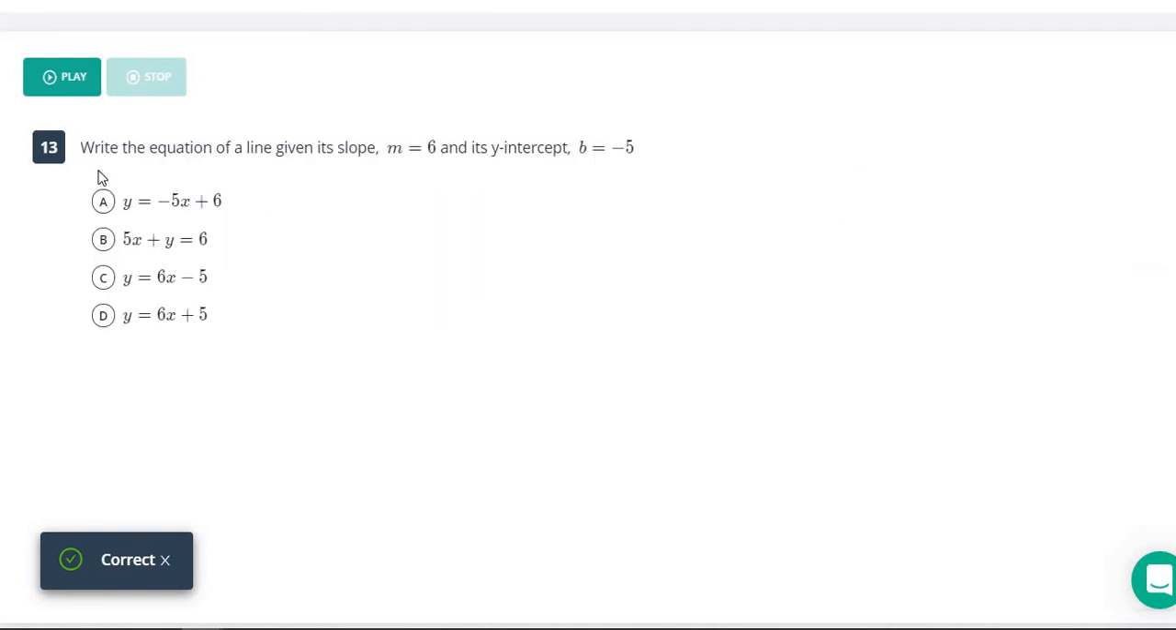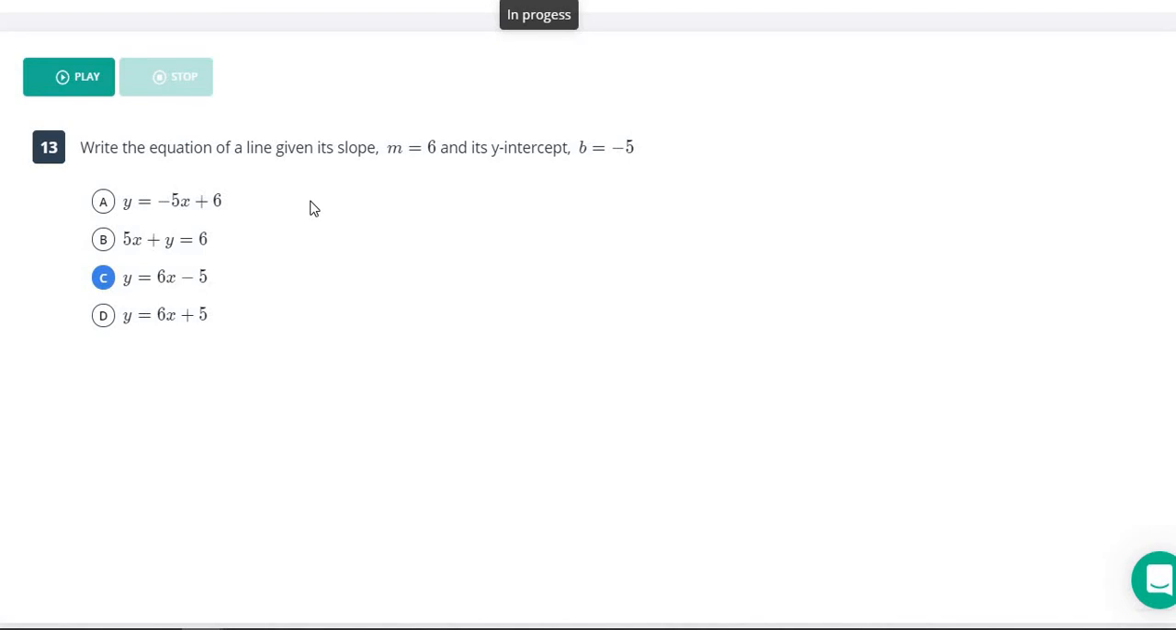All right, for number 13, this is very similar to number 1 here. It's just asking us which equation has a slope of 6 and a y-intercept of -5. So that would be the one that says 6x minus 5. So easy one there.